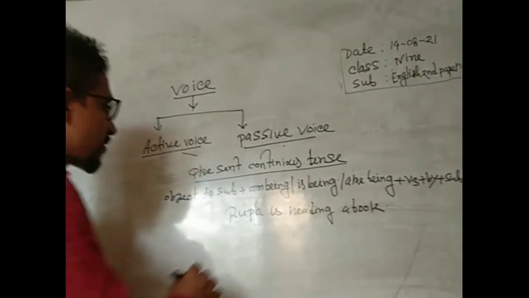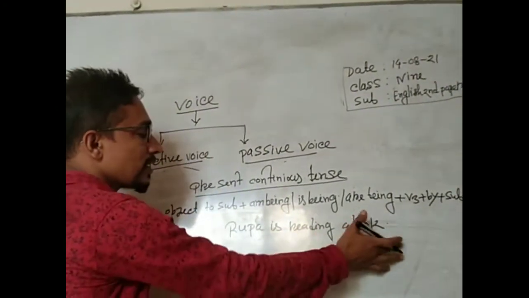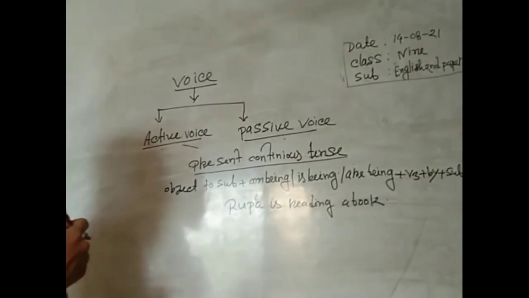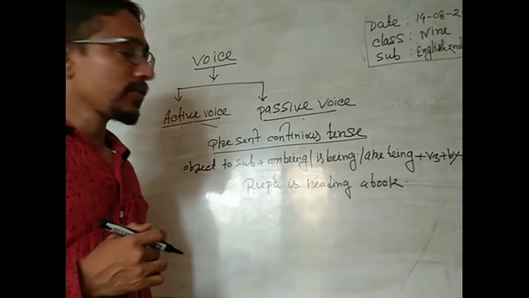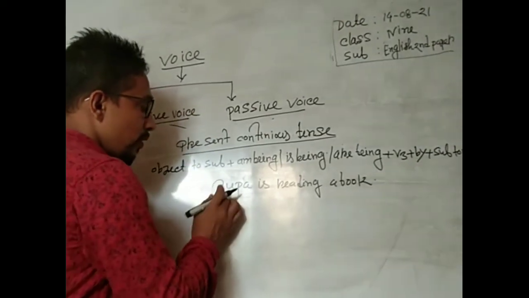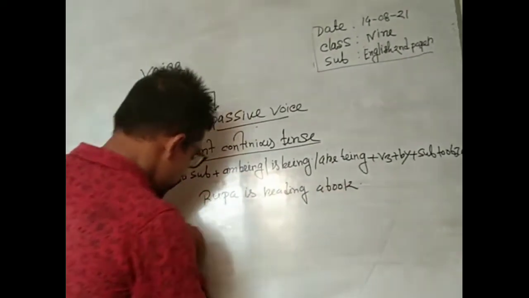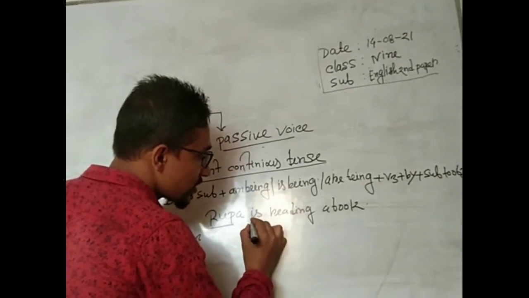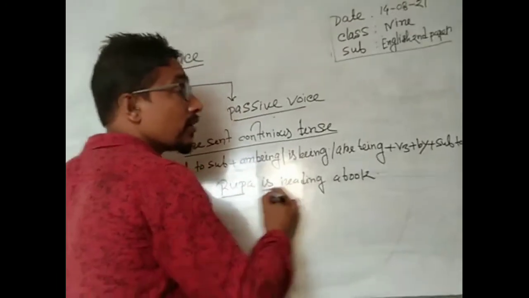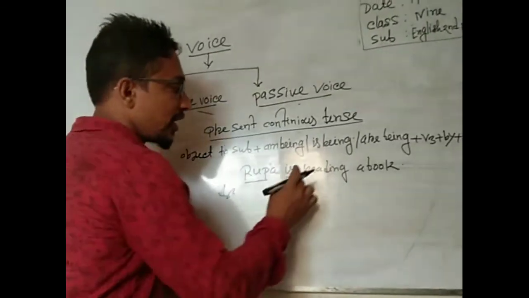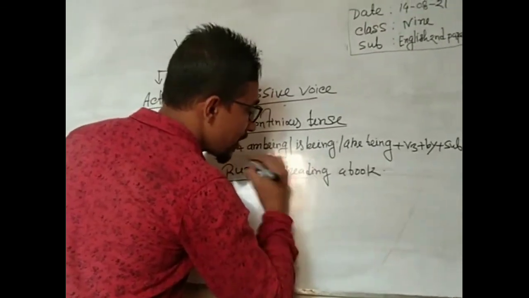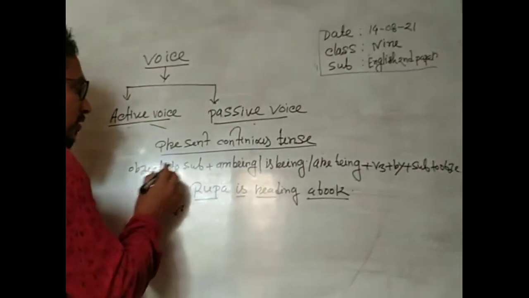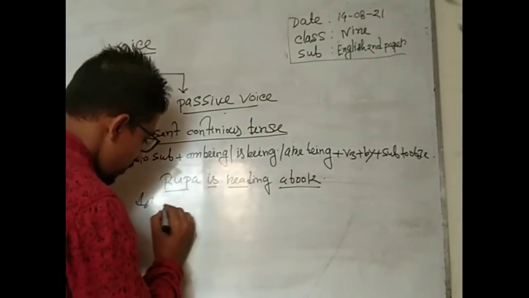Dear learners, Rupa is reading a book is present continuous tense. We know that present continuous tense always has ing. Rupa is the subject, is is the auxiliary verb, read is the main verb, and a book is the object. When changing the present continuous tense from active to passive, the object goes to subject.